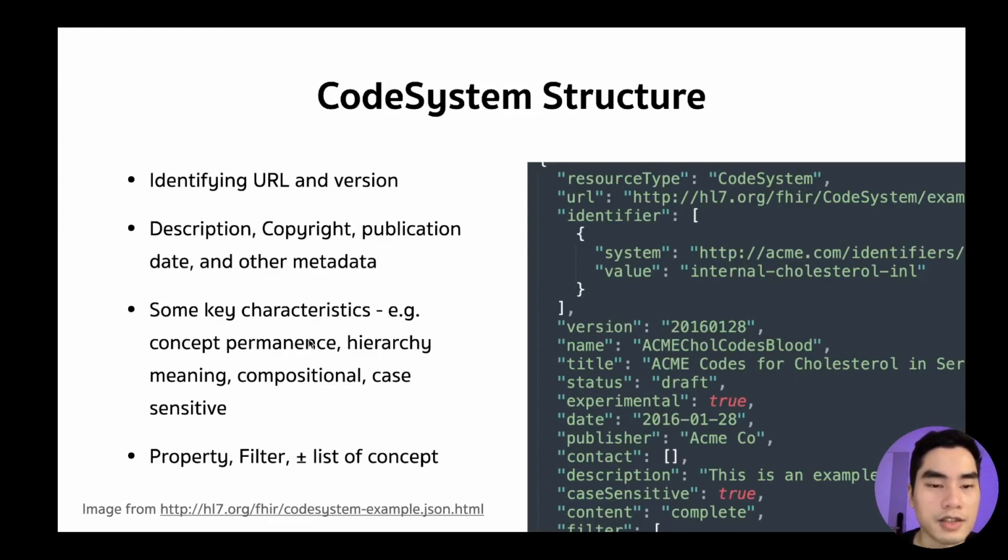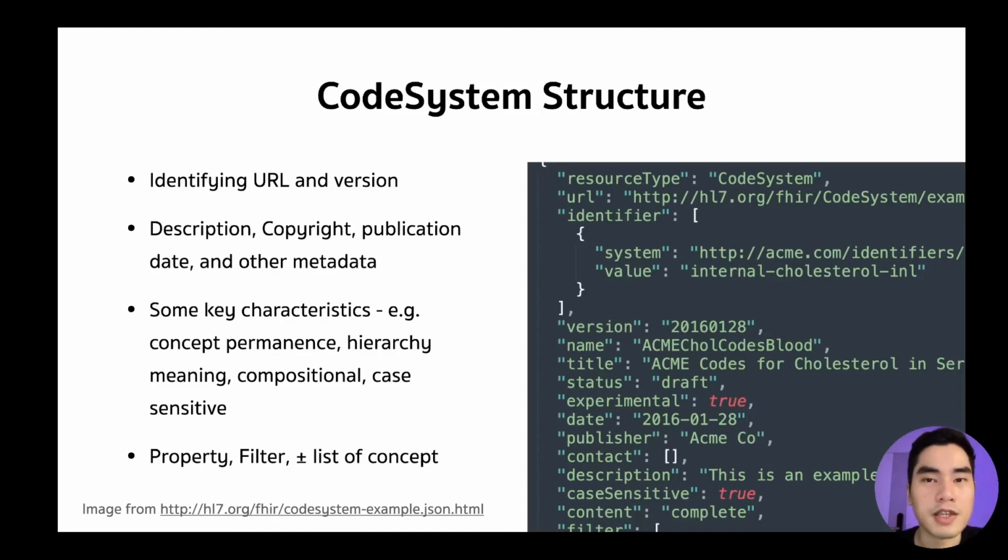The next one is some key characteristics. Maybe you already learned in another course about the concept of terminology or vocabulary in healthcare. Concept permanence is whether a concept, once defined, will change in a future version or not. If it is permanent, then it has concept permanence.